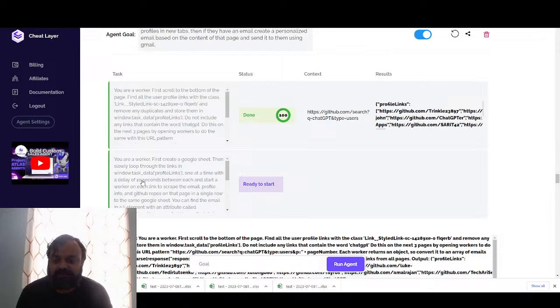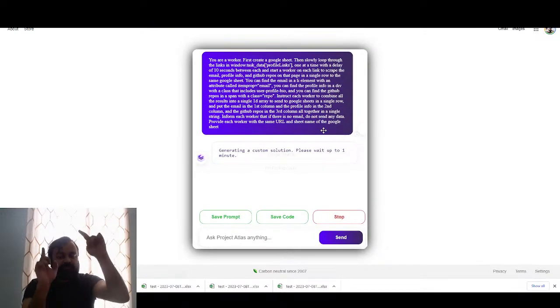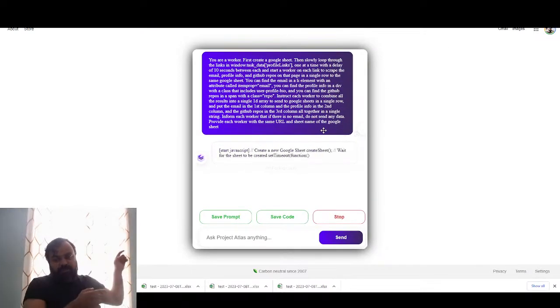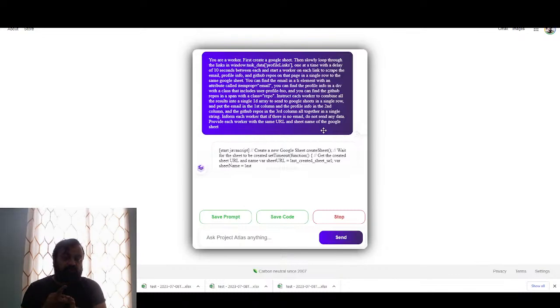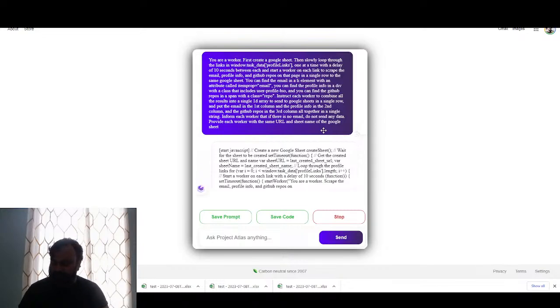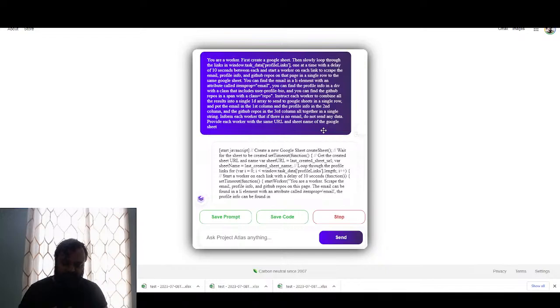Now next, it's going to open a worker to go through all those links, and then scrape all the data, including the email, personalized description, the profile data, and even their GitHub repos. So you can imagine we can build this for any website, any social media website or anything like that, if they have the contact information for emails.